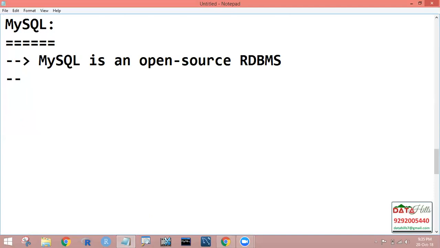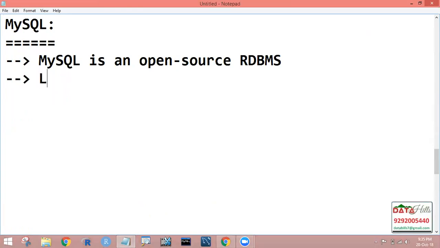The name is a combination of the name of the co-founder, Michael Widenius's daughter My, and SQL, the abbreviation for Structured Query Language. That's why they named it MySQL.